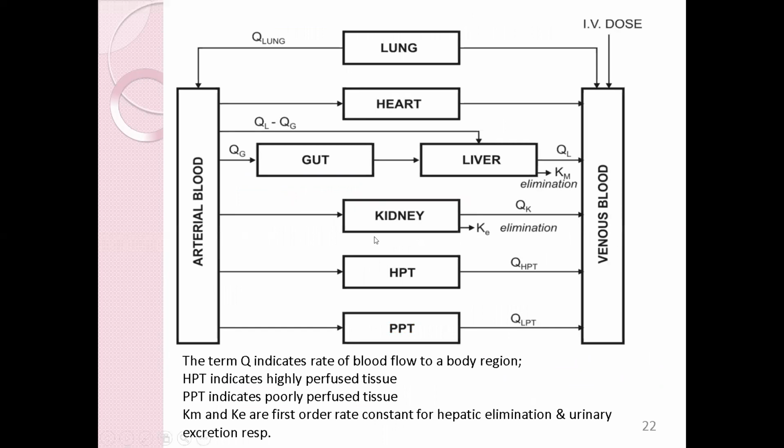So this is a typical physiological model of a drug, and the number of compartments depends on the drug disposition characteristics of that particular drug. So the term Q indicates rate of blood flow. HPT means highly perfused tissue. PPT means poorly perfused tissue. And the Ks are first order rate constants for hepatic elimination and urinary excretion.